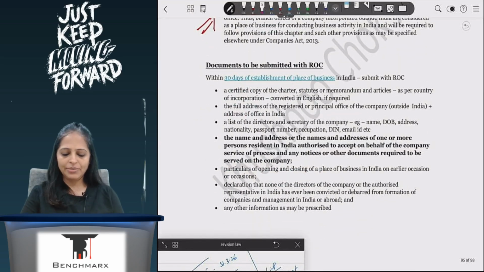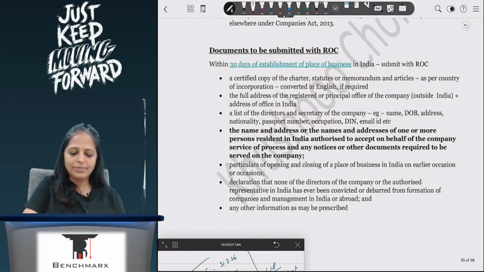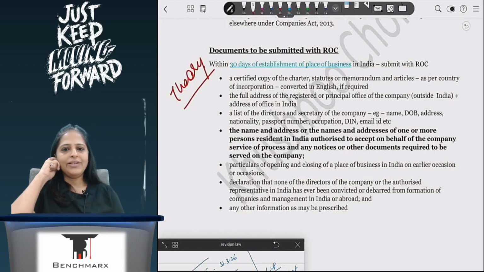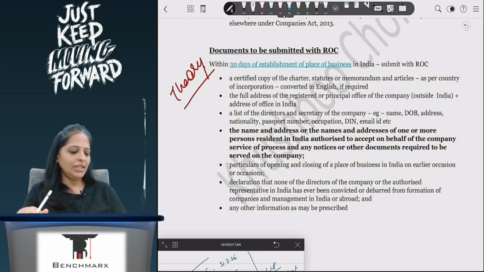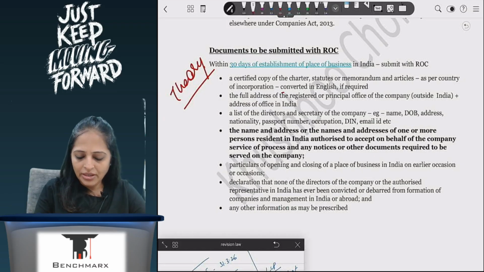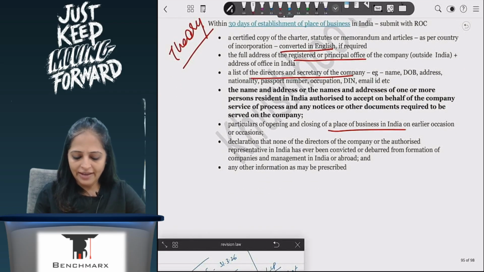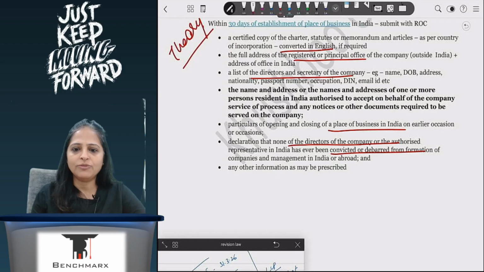Now, when I'm being established in India, or I want to register as a foreign company, this has been asked as a theory question. What are the documents I will have to give? I will have to give my MOA AOA, which I have outside of India, converted in English. Outside India where I am running my business, in India where I am running my business. My directors and CS, who they are, those details I will have to give. Place of business where I have in India. None of the directors have been convicted or debarred from formation of companies in India.